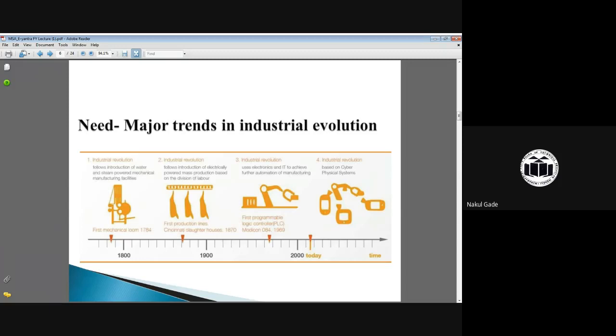So what is the need of robots in the field of society, or in the industrial sector?